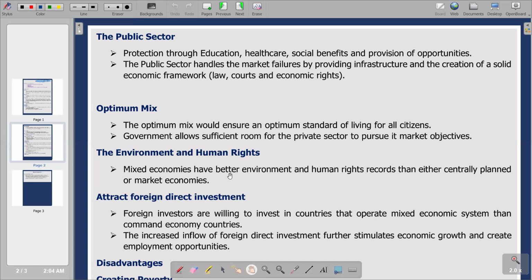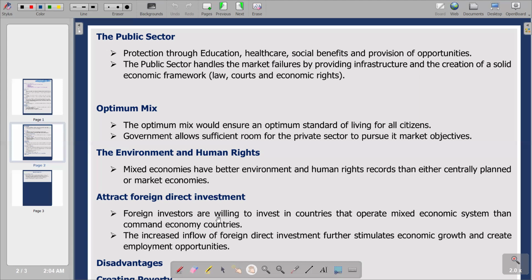So basically, this is what we have under mixed economic system. Then also in terms of the attraction of foreign direct investment, remember foreign direct investment, we can define it by having foreign business owners coming to open their businesses in our local economy. In that case, it becomes foreign direct investment. So if there is a mixed economic system in a country, it attracts foreign businesses to come and operate in our local economy. So that becomes the foreign direct investment.